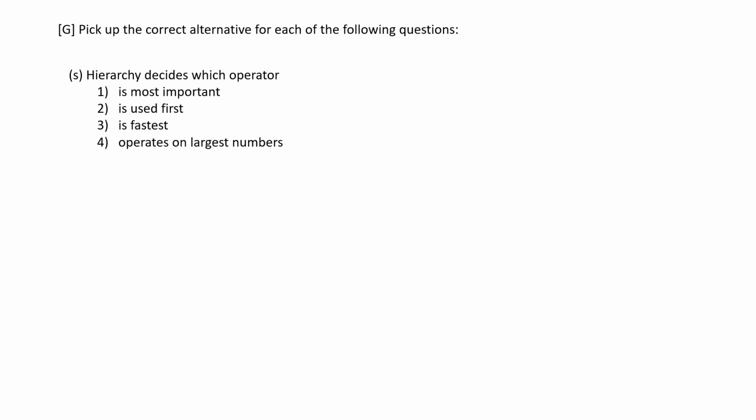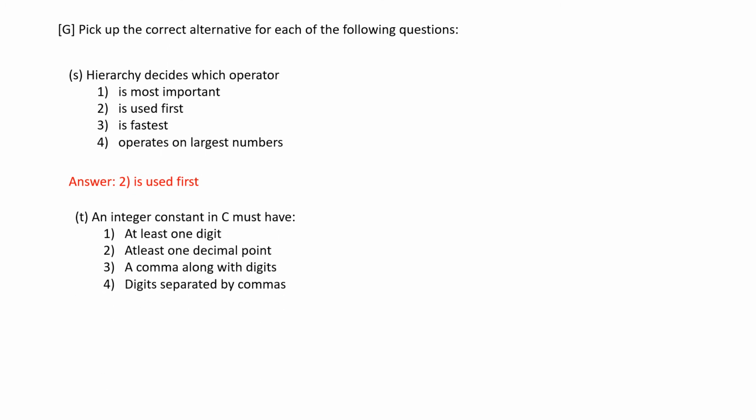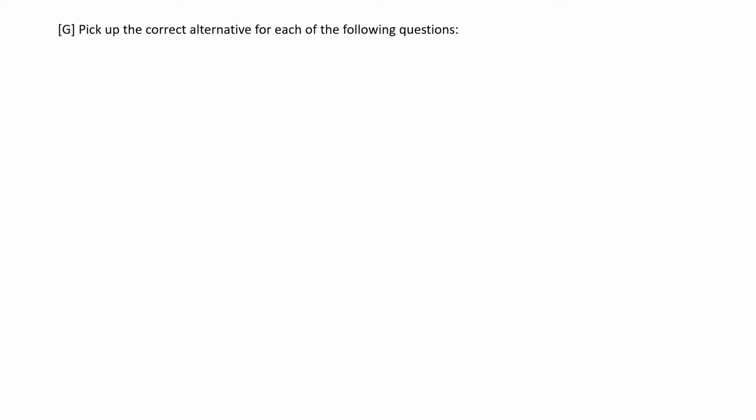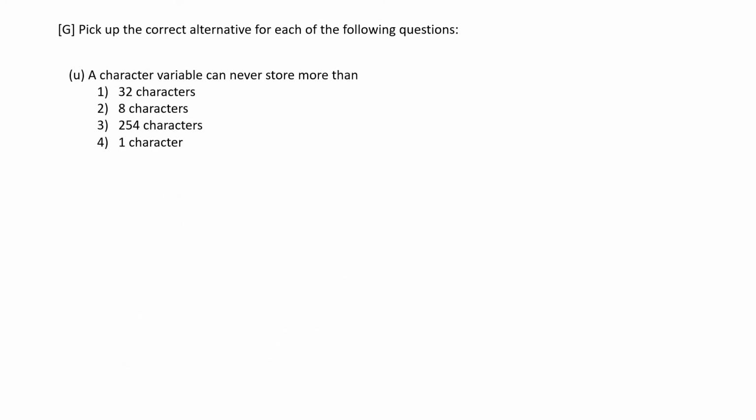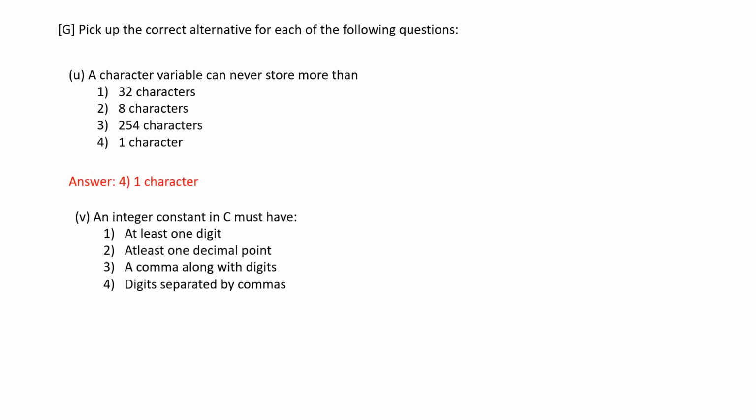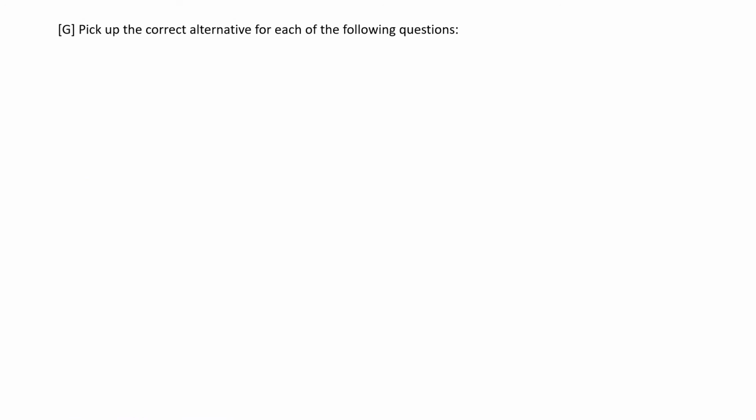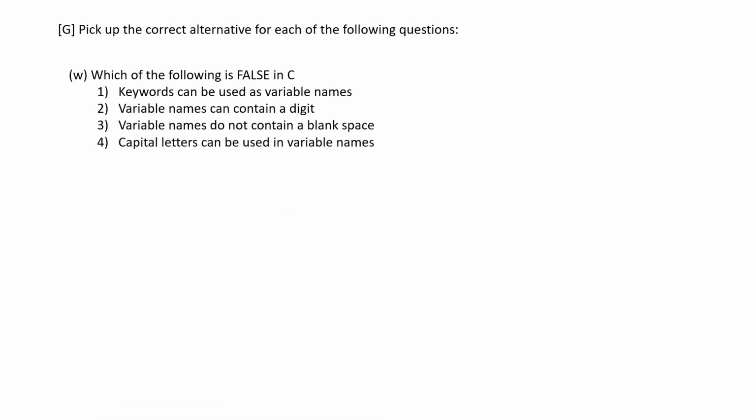And the next one, hierarchy decides which operator is used first, and an integer constant in C must have at least one digit. Other options are invalid. And a character variable can never store more than one character. Which of the following is false in C?